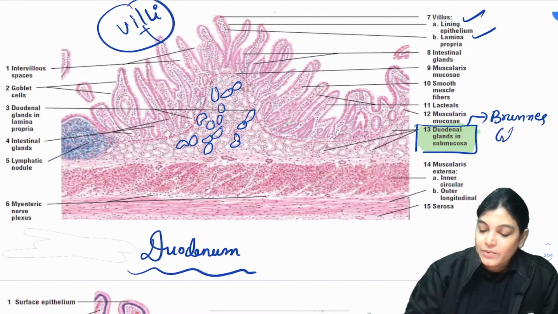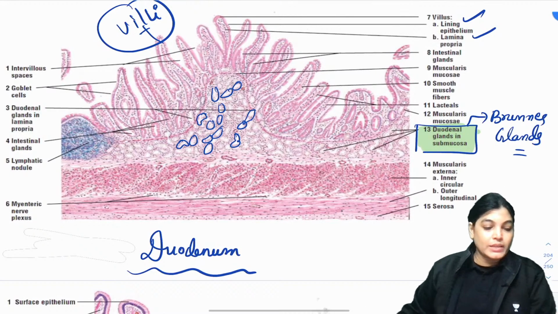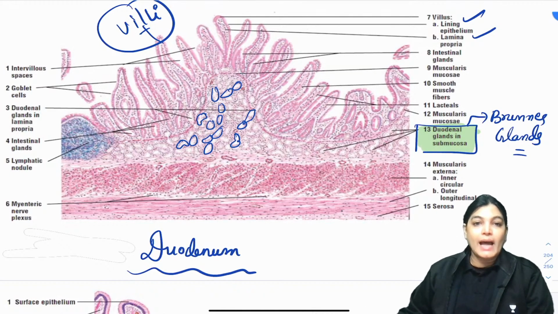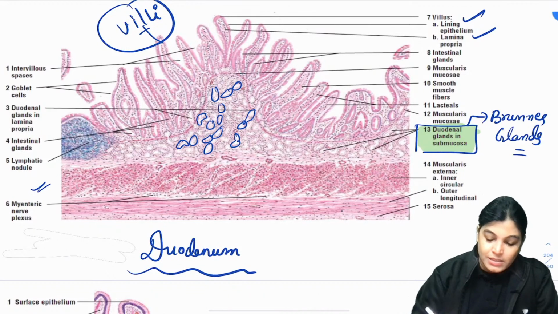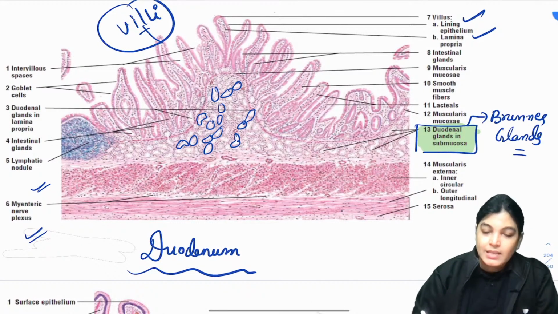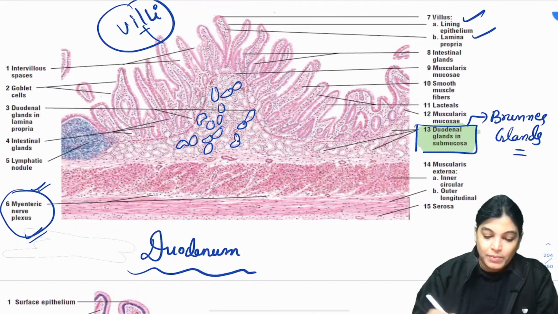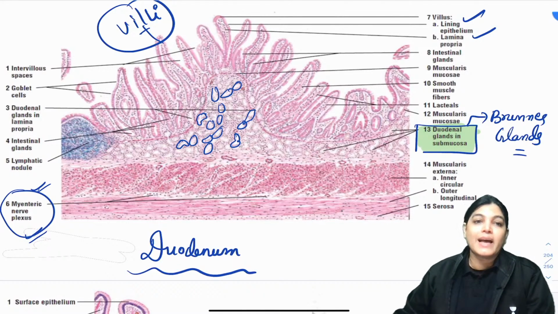So, the characteristic feature for the identification of duodenum will be a slide showing villi, having duodenal glands or Brunner's glands, and also the layers. This is the muscular layer, the muscularis externa, having a nerve plexus. So, all the layers of the GI tract have been shown.